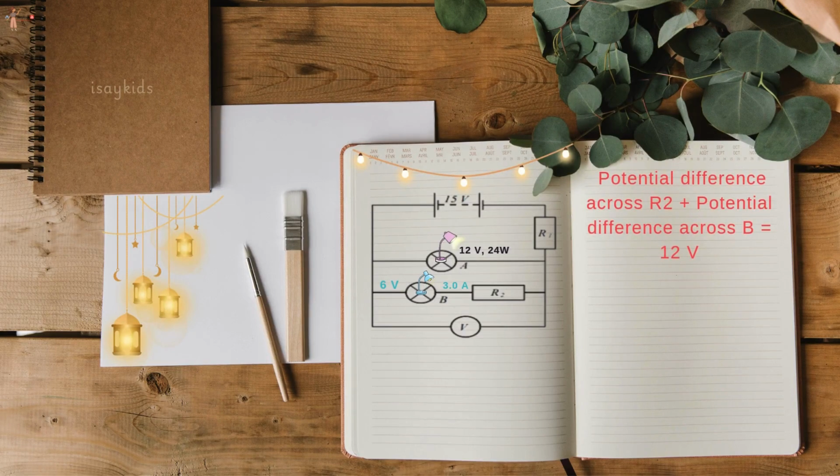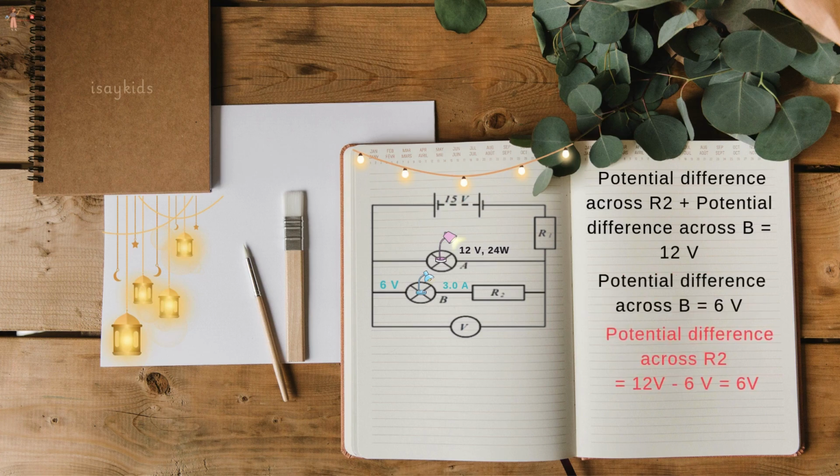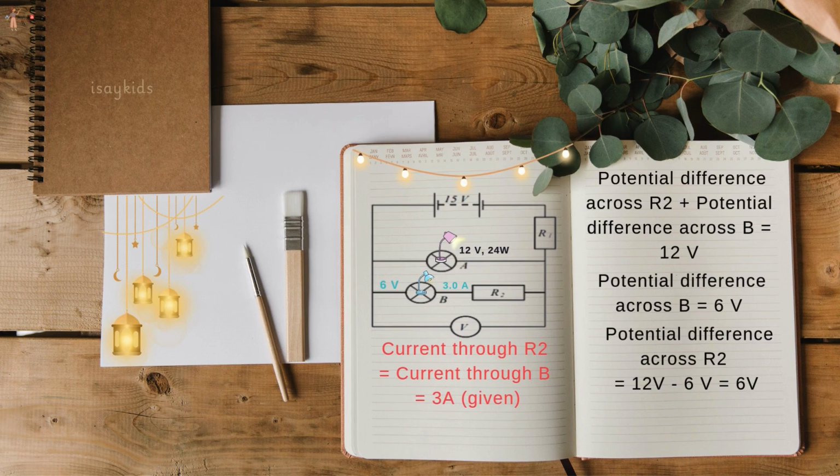The potential difference across R2 plus the potential difference across B is 12 volts. The potential difference across B is 6 volts, we are given that. Hence, the potential difference across R2 would be 6 volts as well. Now the current through R2 would be the current through B, which is 3 amperes. R is V upon I, so R2 would be 2 ohms.